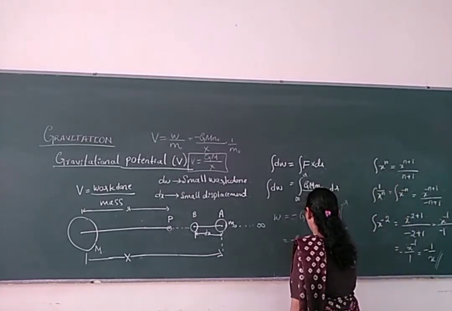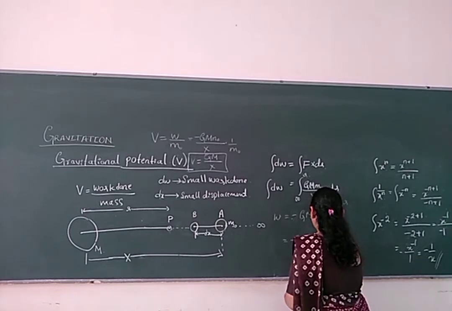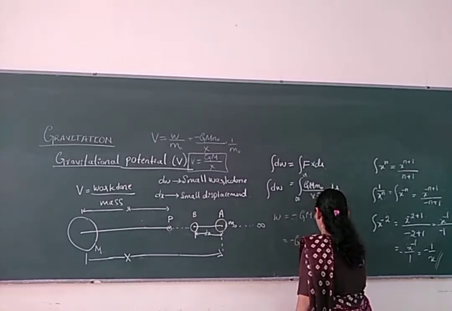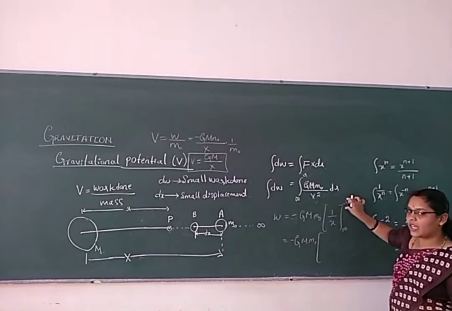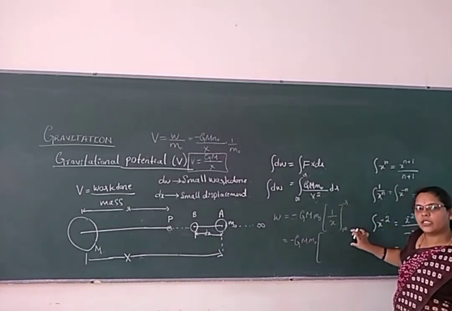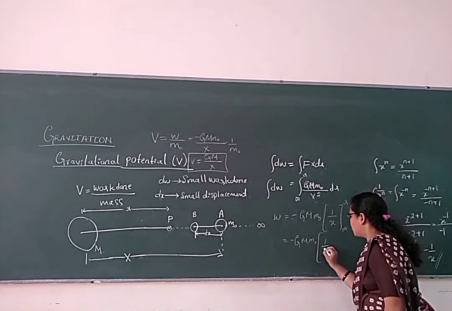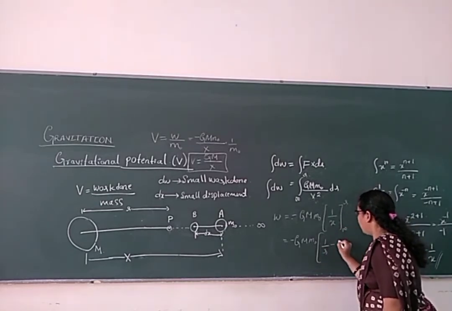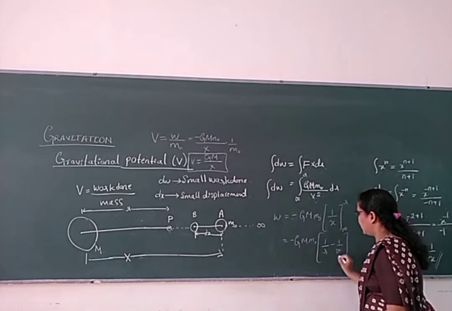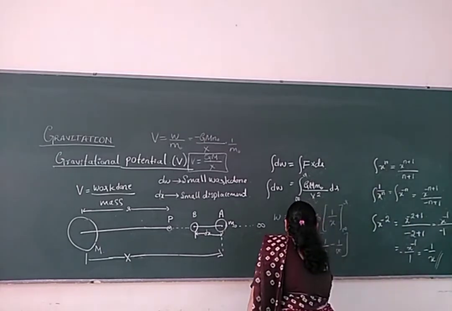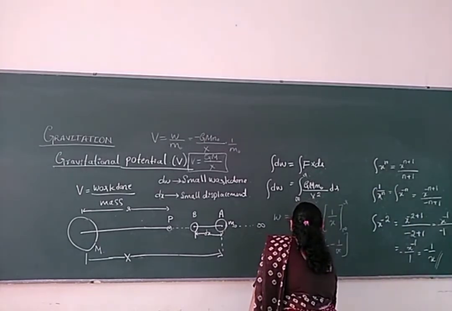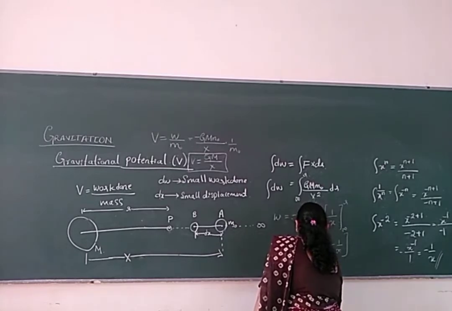Minus G M m naught. First we take the final point, then after the initial one. So in place of x I will place here r. So r minus of 1 by infinity. So what will we get it here? Minus G M m naught by r here.